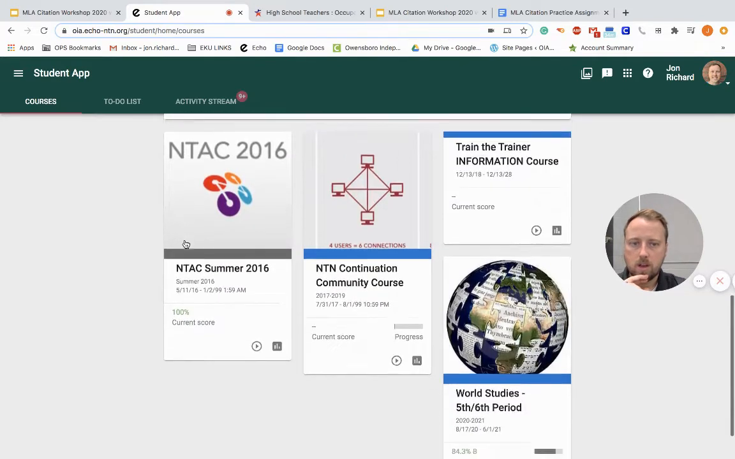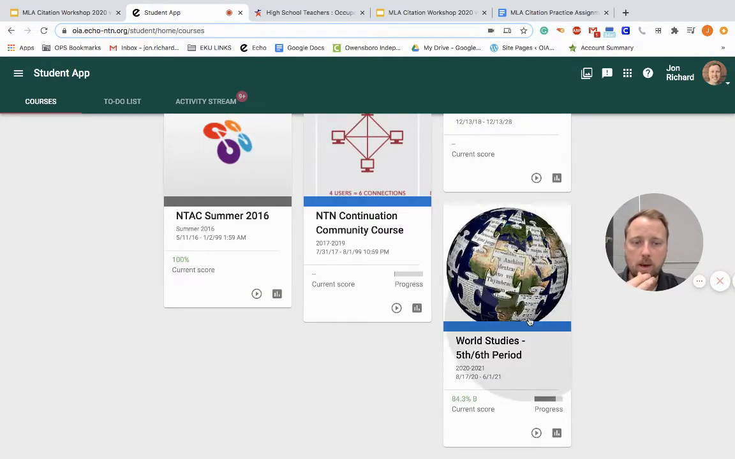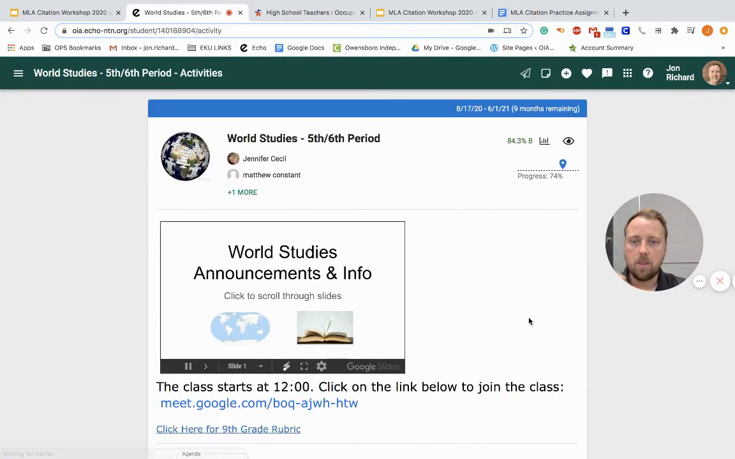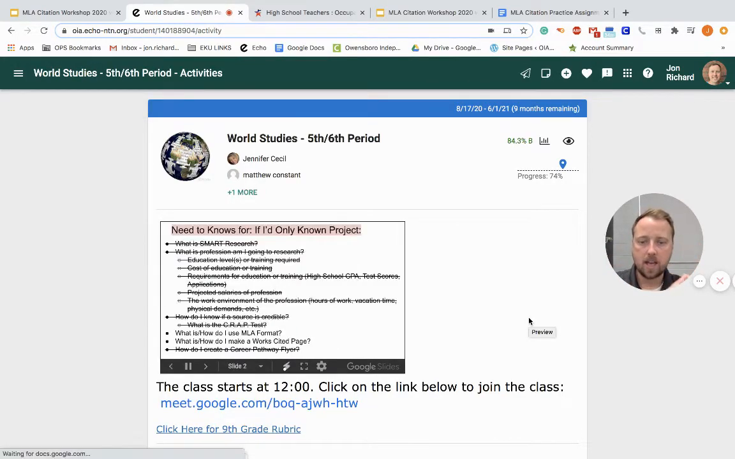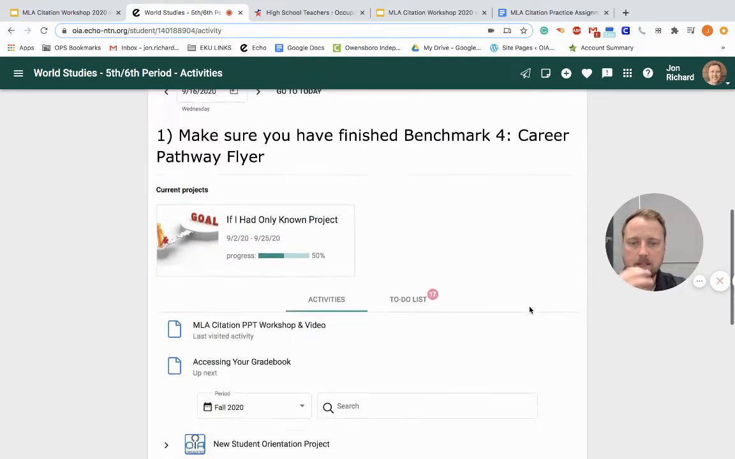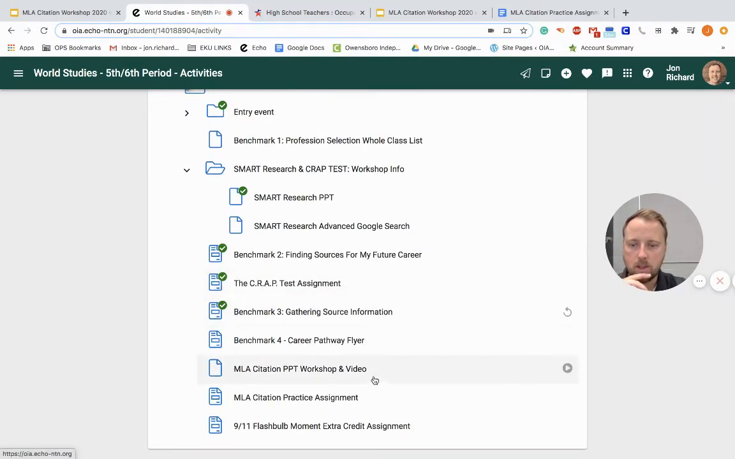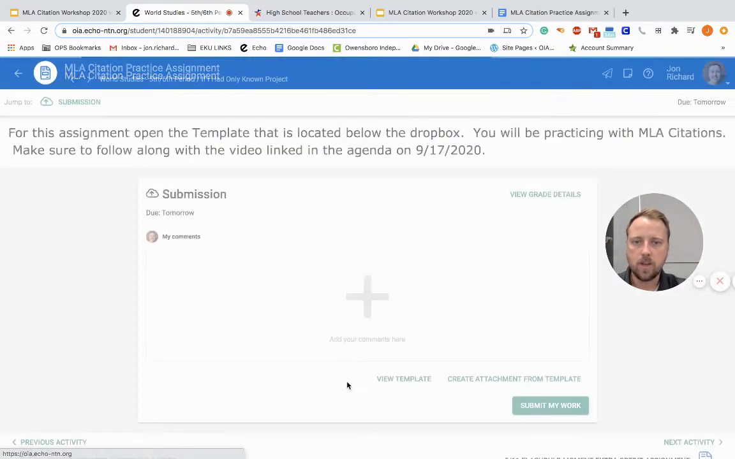So what I would do is I would open up this and then resize it so you can watch the video and work on this at the same time. And it's okay if you pause the video and go back and forth. I'm okay with that. But I think the best thing to do is to have the video in one area and then the citation practice in another. So I'm opening this up.